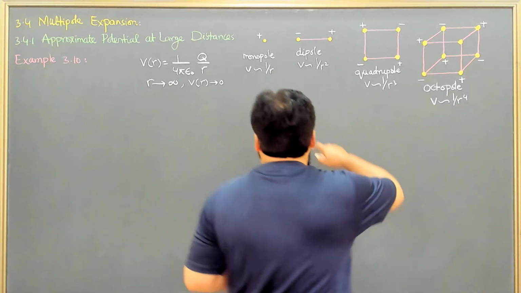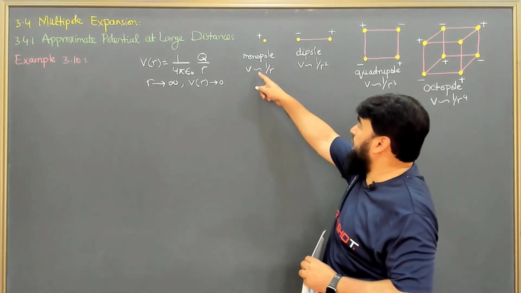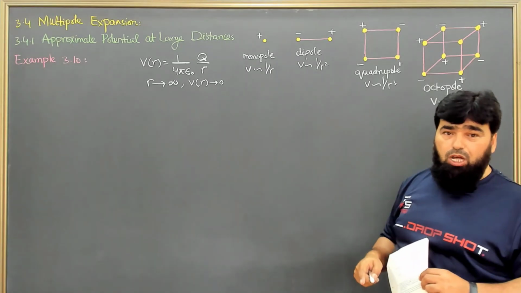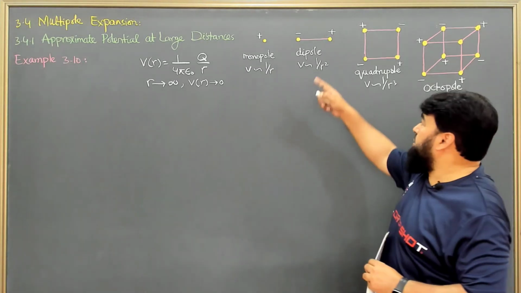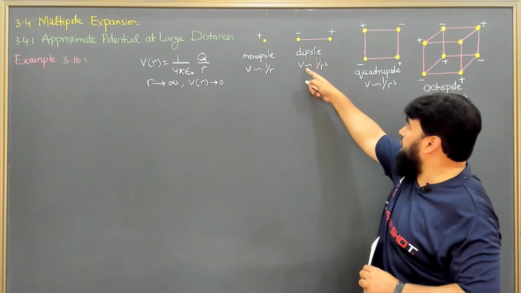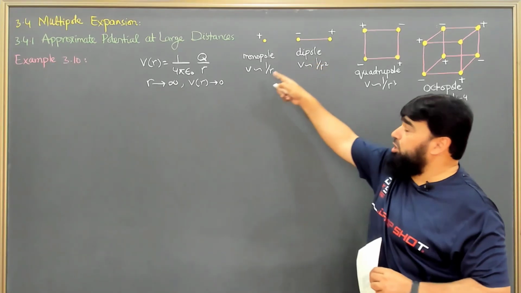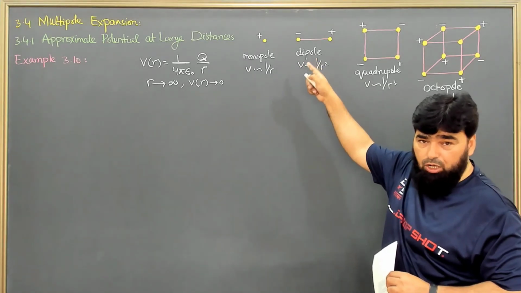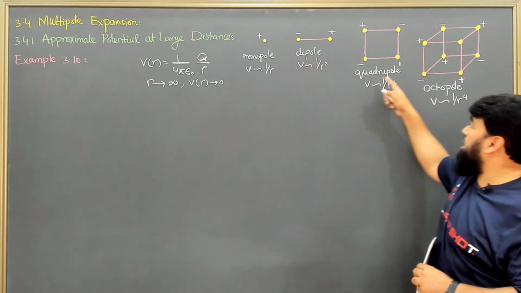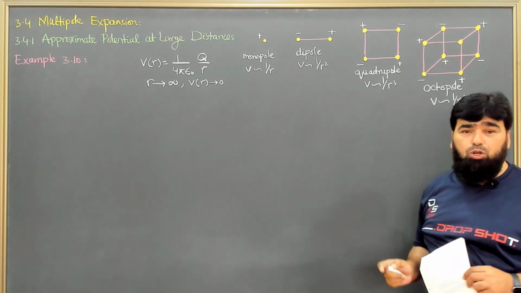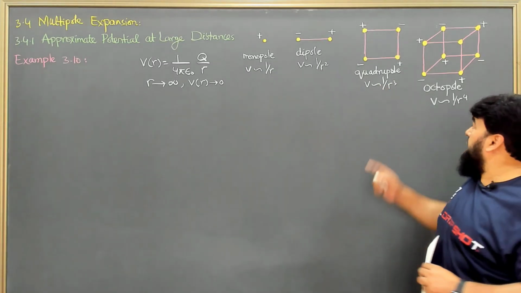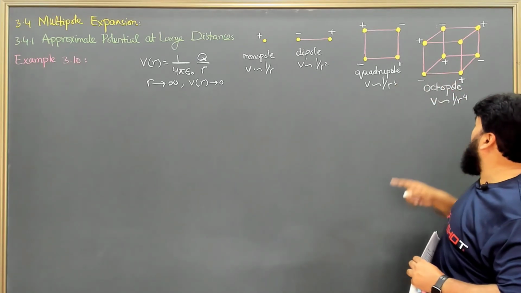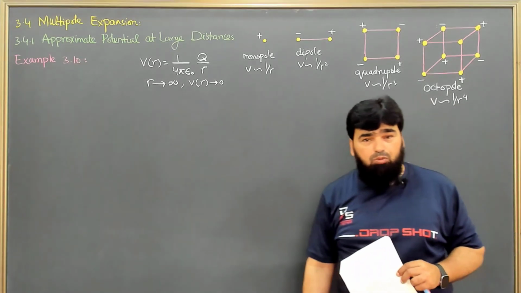So if we have a monopole, then the potential drops as 1 over R, meaning it will drop slowly. But if we have a dipole, then it will fall comparatively quicker than that one, because it falls as 1 over R square. Similarly, for a quadrupole, it will fall as 1 over R cube, and for an octupole it will fall as 1 over R4.